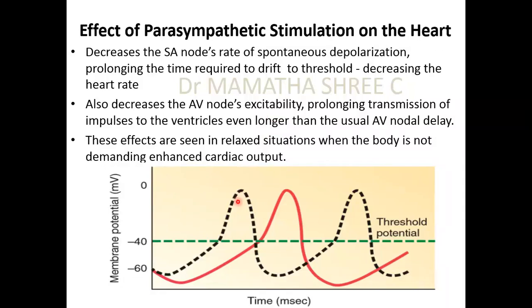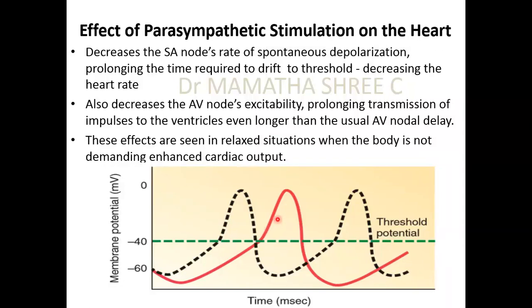Of course, there is a normal AV nodal delay, but it is going to increase because of that stimulation by the parasympathetics. You can see here the normal rhythm is the dashed lines, and the red one is because of the parasympathetic stimulation. You can see that the rate is decreased, right?